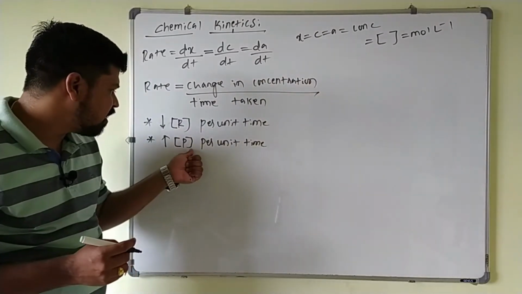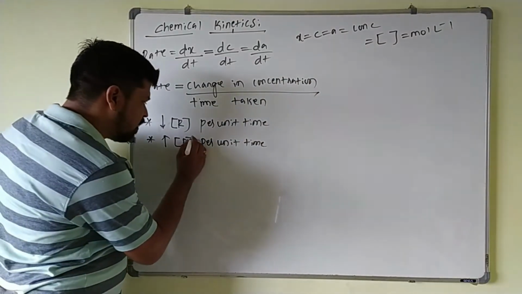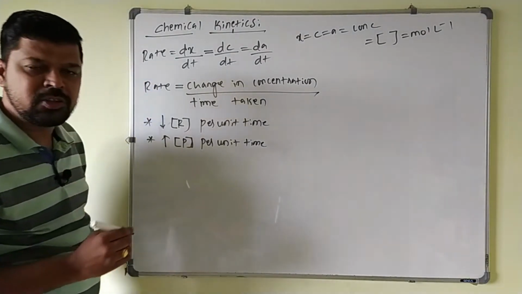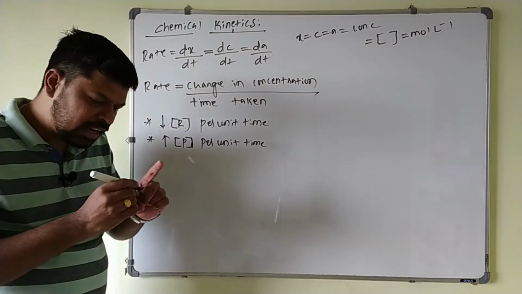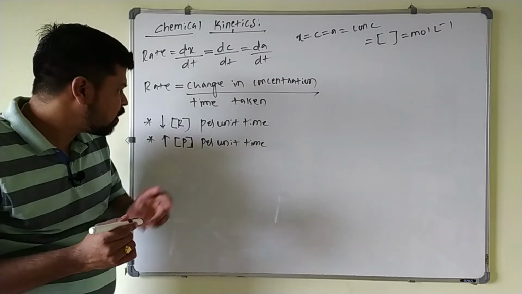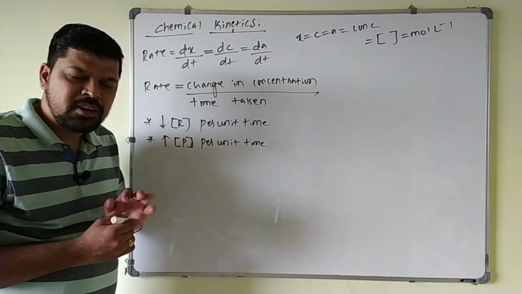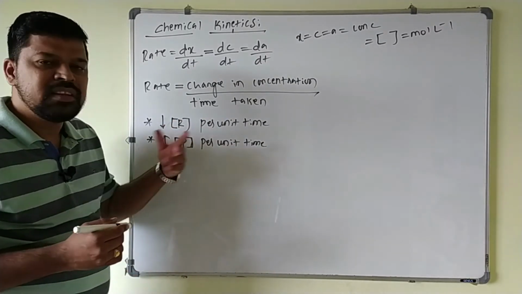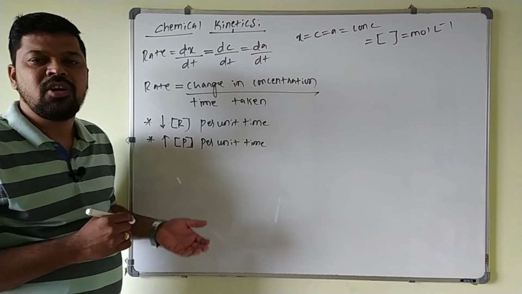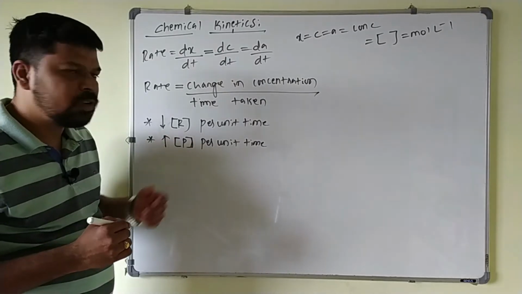Here the increase in the concentration of product per unit time is nothing but what? The rate of appearance of product, and that is also the rate of the reaction. So the rate of the reaction can be defined with respect to reactant as well as product, or in common you can say that the change in concentration of the reactant or product per unit time is the rate of the reaction.